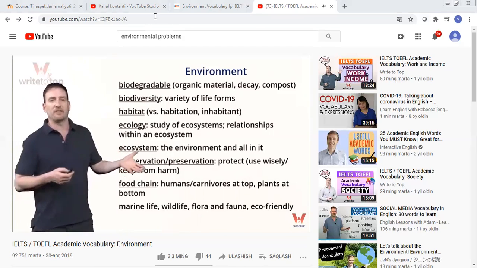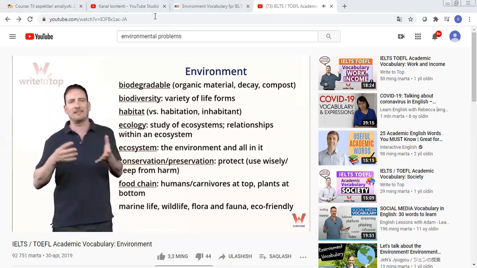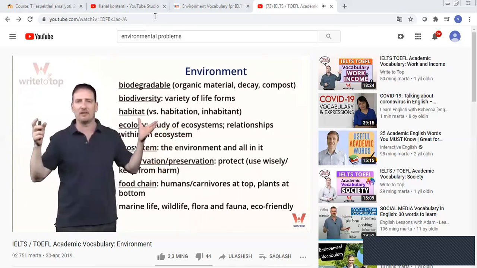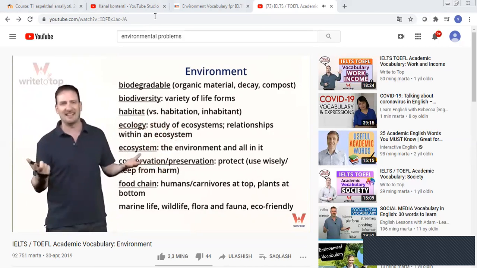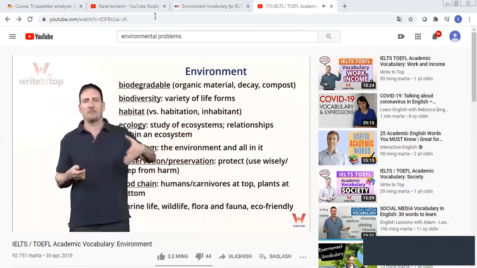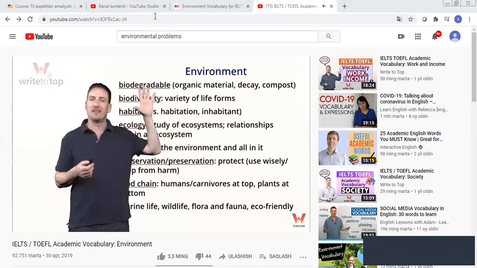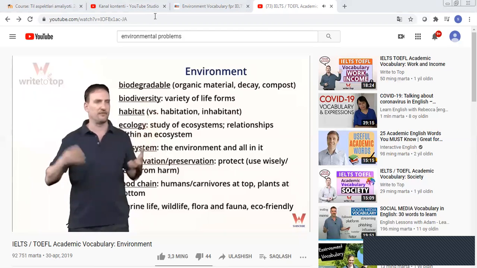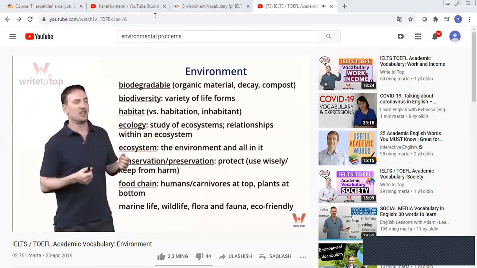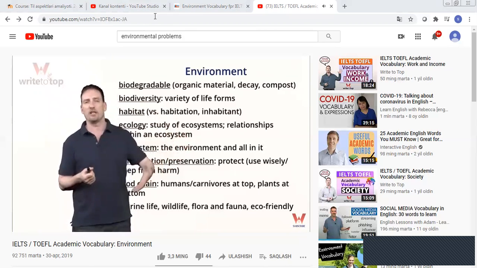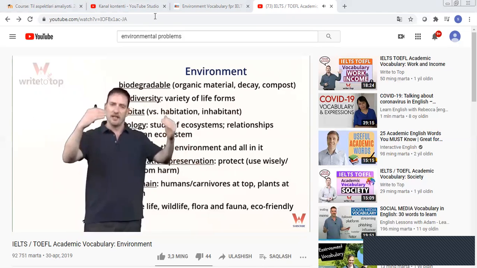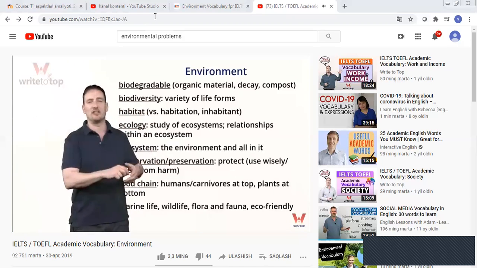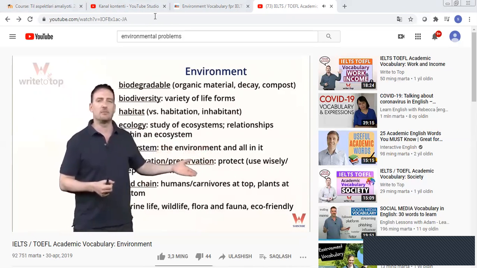Next, we have the food chain. The food chain is basically who or what eats what. So humans are generally at the top of the food chain. We can eat everything around us, and nothing really eats us. And carnivores, when you're talking about the jungle or the forest or whatever, the lion, for example, is the top of the food chain in the safari areas, in the wild, in the jungle. If you're talking about the ocean, you have the great white shark or the killer whale at the top of the food chain. They eat smaller animals, which eat smaller animals, which eventually get small enough that they start eating plants. Okay, so plants are at the bottom.